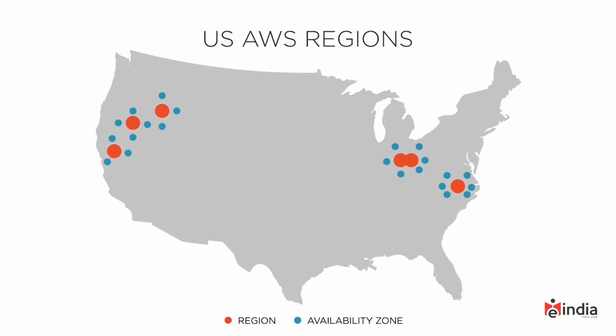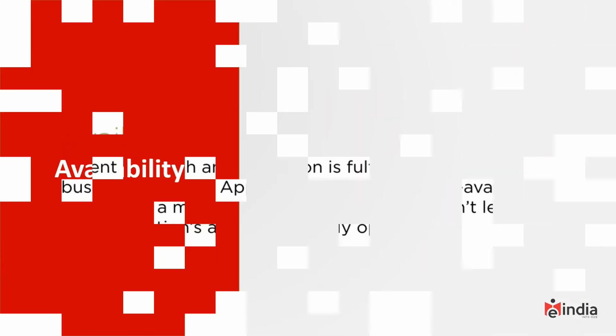Now all of this concept around availability is something that we need to dive into a bit further. The reason that availability zones exist is because of this concept. Availability is the extent to which an application is fulfilling its intended business purpose. So if we have an application for our company that's mission critical, but it's down all the time, that would be a low availability application.